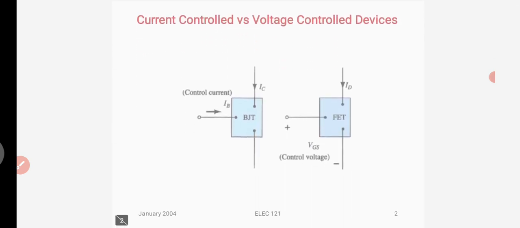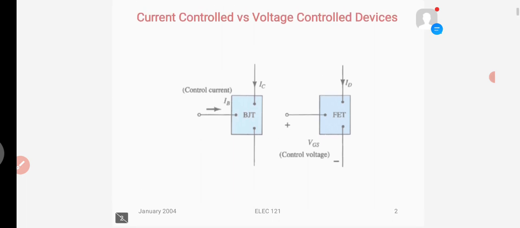First, we look at some differences between current control and voltage control devices. BJT is a current control device and FET is a voltage control device, because the current carried by the FET is controlled by the voltage, that is, by the electric field.